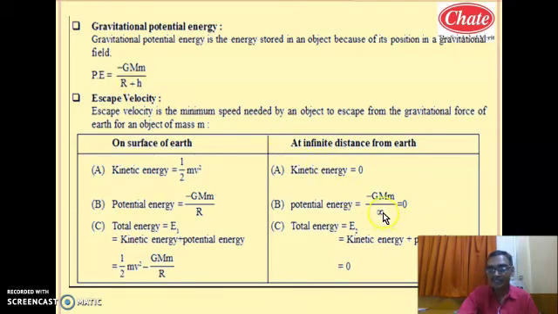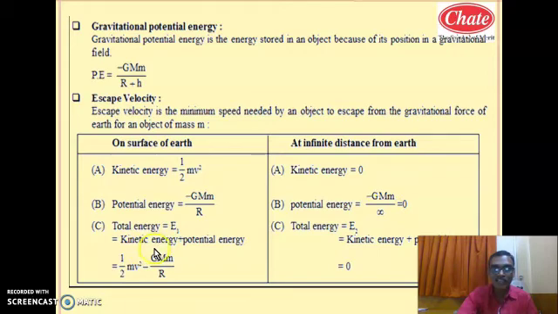Infinity means very large. So your equation becomes minus G capital M small m upon infinity. Anything upon infinity is nothing but 0. So minus G capital M small m upon infinity will be 0. This is the gravitational potential energy at infinite distance.